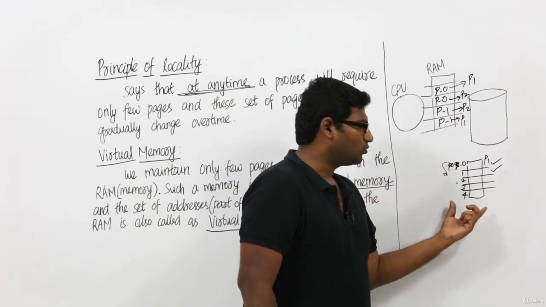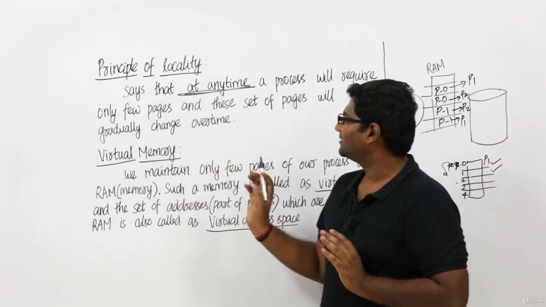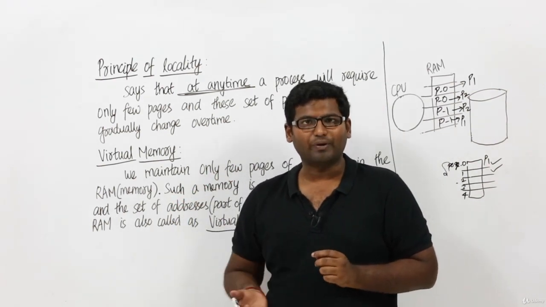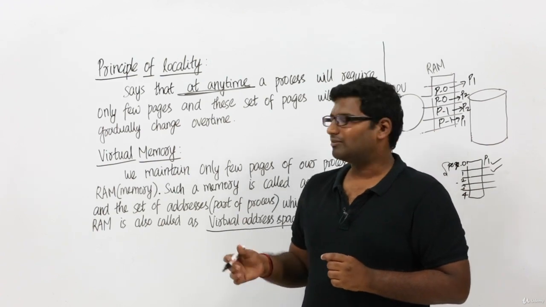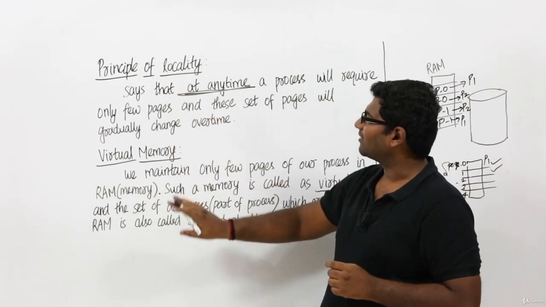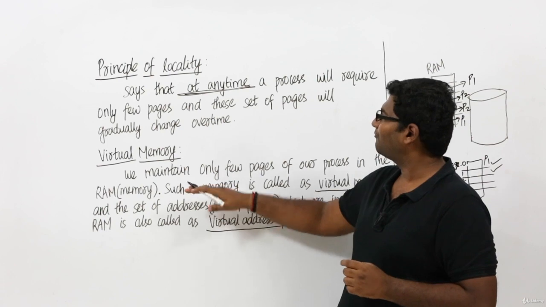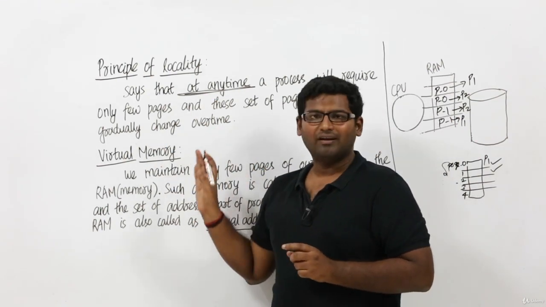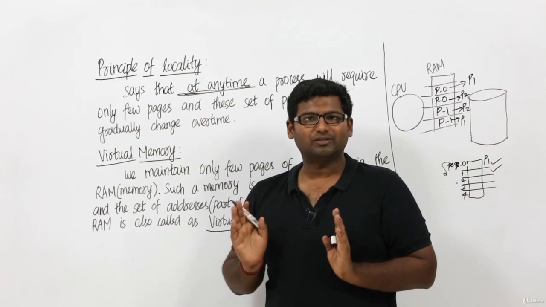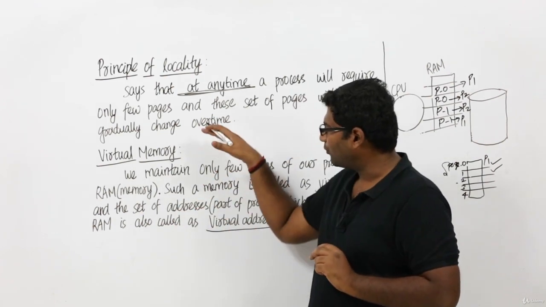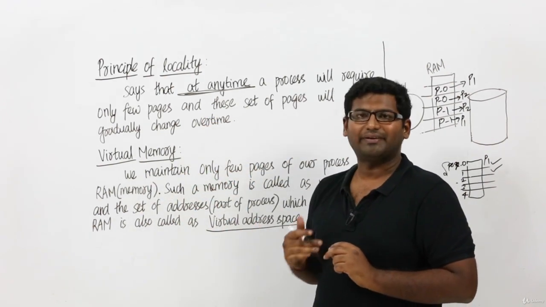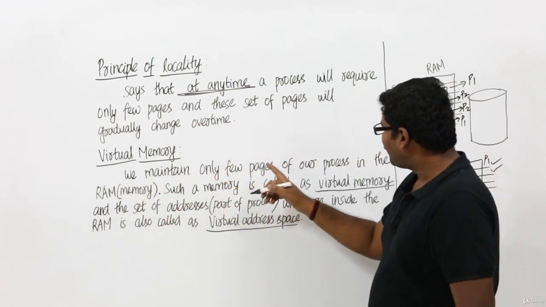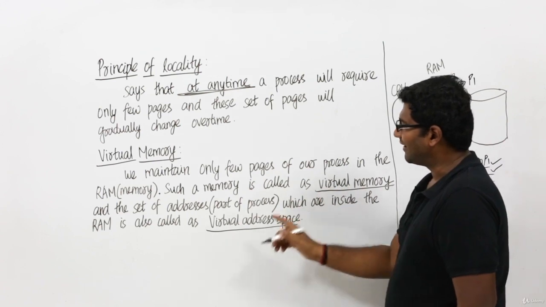So what the principle of locality says is, at any given time, our CPU will need only a few pages of a process. Now the virtual memory concept has come from this derivation. The principle of locality has said that at any given time you need only a few pages of a process. Because of that, our virtual memory concept has come in. Let's see what we mean by this. We maintain only a few pages of our process in the RAM.